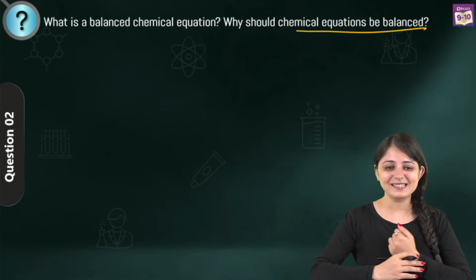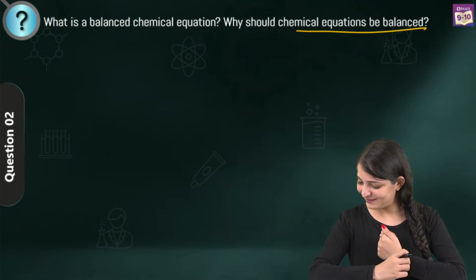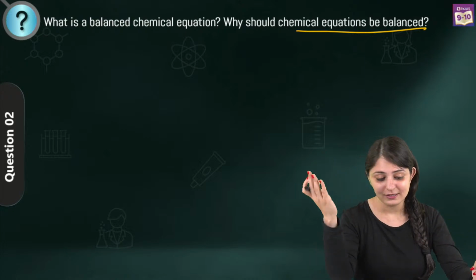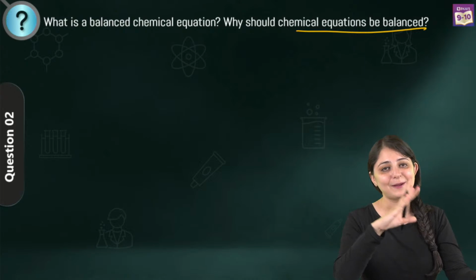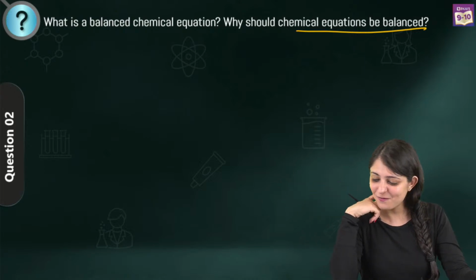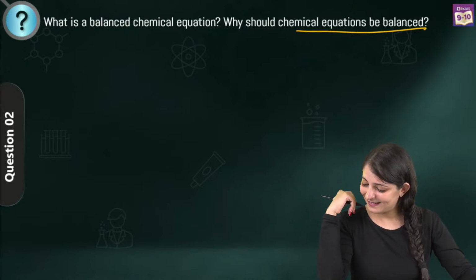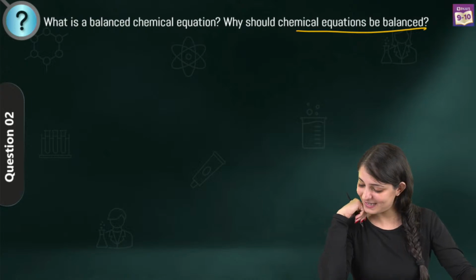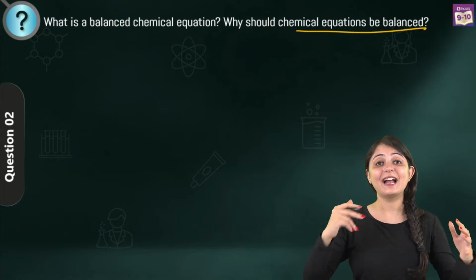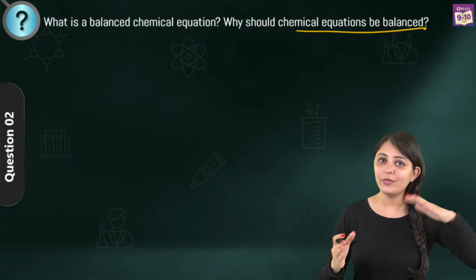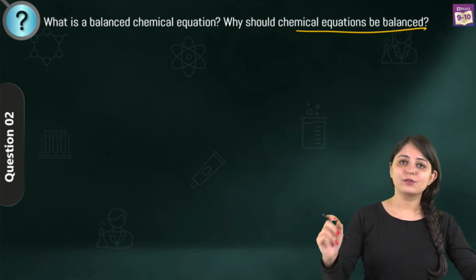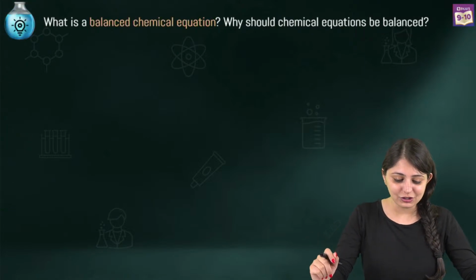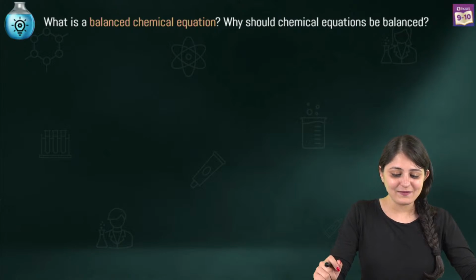Hey Sheenal, awesome. Hey Danny, Manoj, he's saying we are balancing equations to satisfy the law of conservation of mass, which is absolutely right. But what exactly? Yes, Urmila, definitely. Alright, Suresh has answered this, that the atoms of every element on the reactant and the product side need to be same. That is what is a balanced chemical equation. So yes, you have answered it correctly.